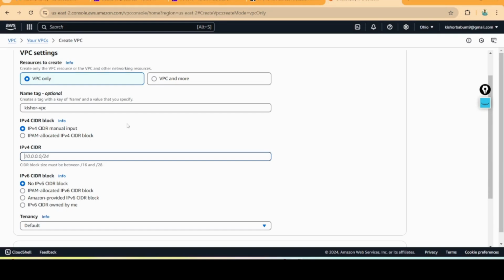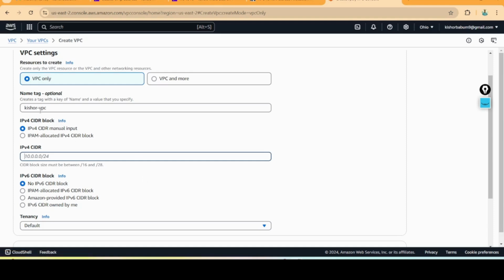VPC is completely related to IP addresses. It divides the network using private subnets and public subnets. The internet gateway provides internet access to public IP addresses. The NAT gateway provides internet access to the private servers. A public route table means public servers, and a private route table means private servers. The CIDR range is used when we create a subnet.